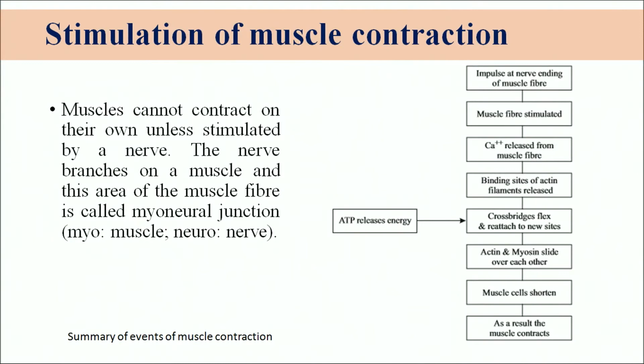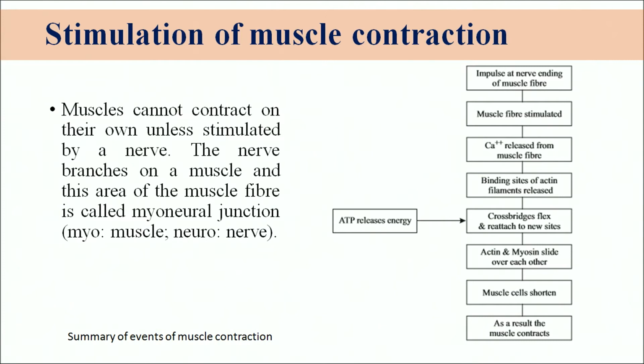So, how is muscle contraction initiated? First, an impulse arrives at the nerve ending of the muscle fiber, so the muscle fiber gets stimulated. After the stimulation, the calcium ions are released. Once the calcium ions are there, the binding site of the actin filament opens, and then myosin binds to the actin molecule and makes the cross bridge.